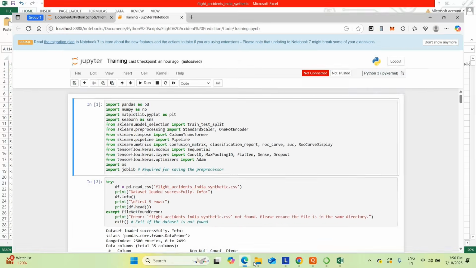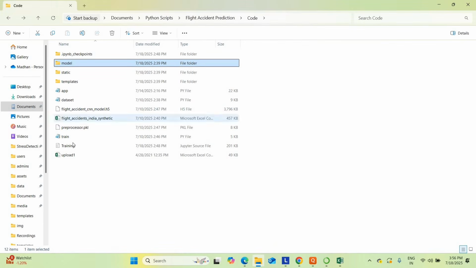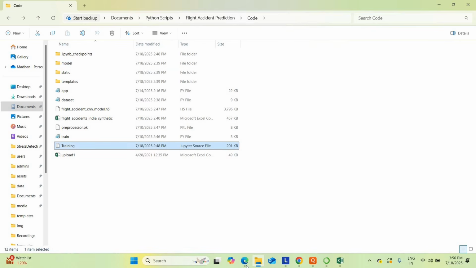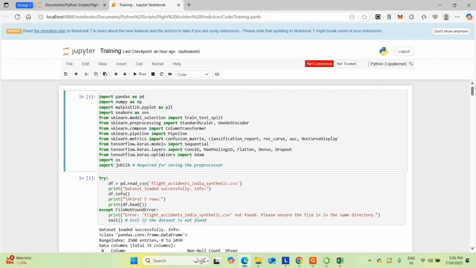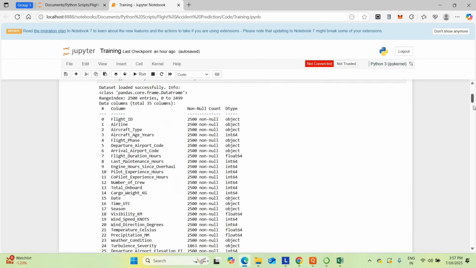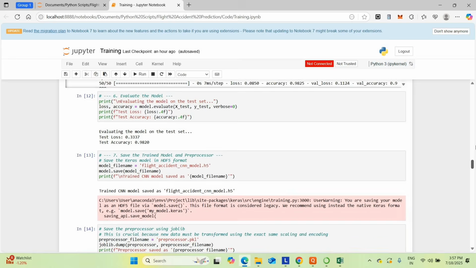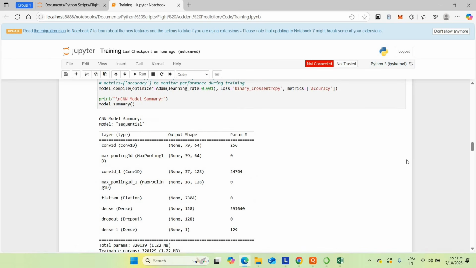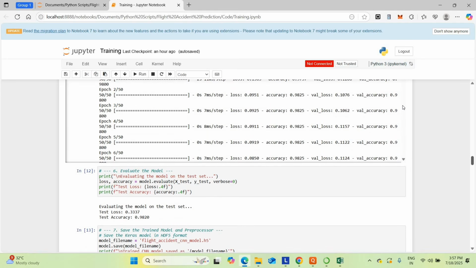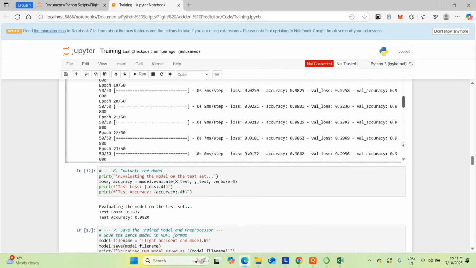So you can find the training code. The training code is mentioned here. Inside the training code, you can get the complete training accuracy, pre-processing and everything. I can show the accuracy for this project. This is our CNN model formed for this project. So I can show the accuracy. This project reaches 98% accuracy.